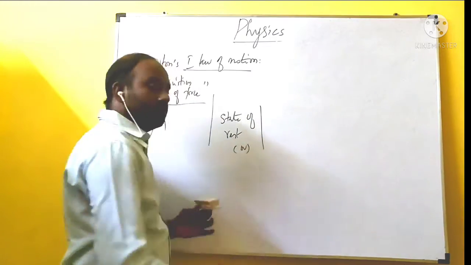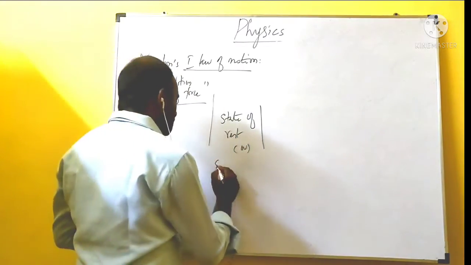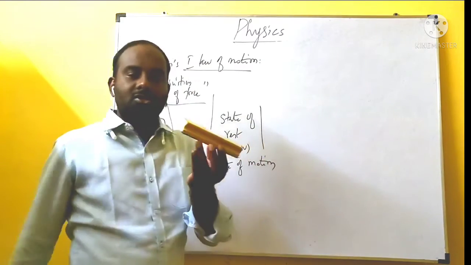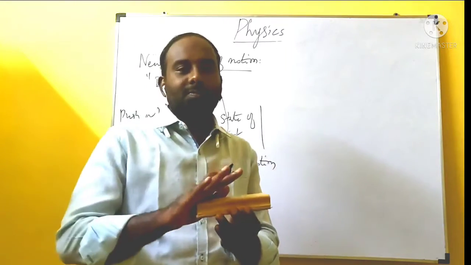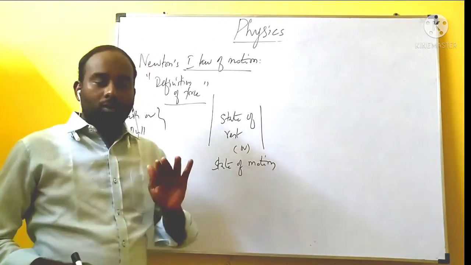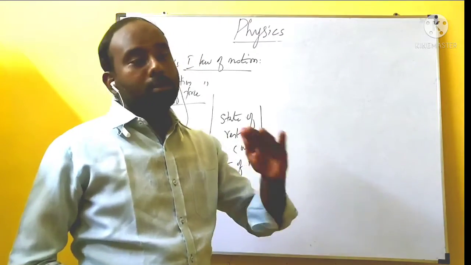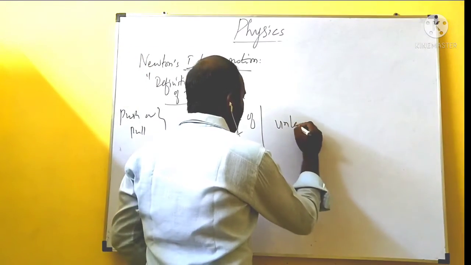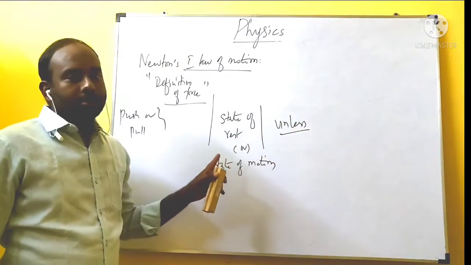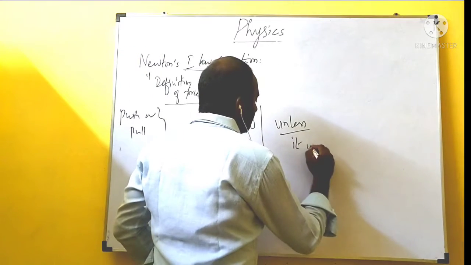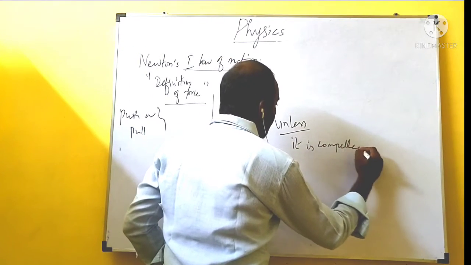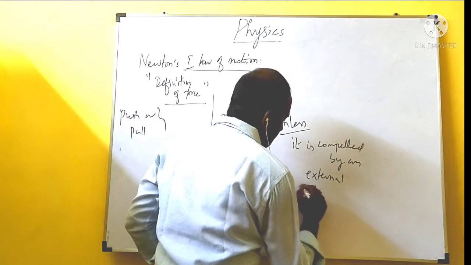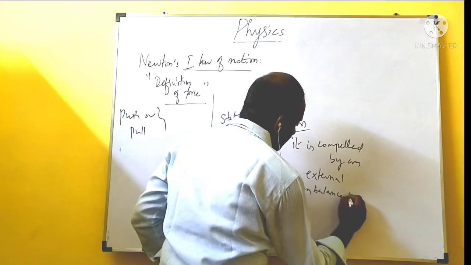Or an object will remain in its state of motion. Can you understand? A star at rest will remain at rest. If a vehicle is moving, it will remain in its state of motion unless it is compelled by an external unbalanced force. This is very, very important.